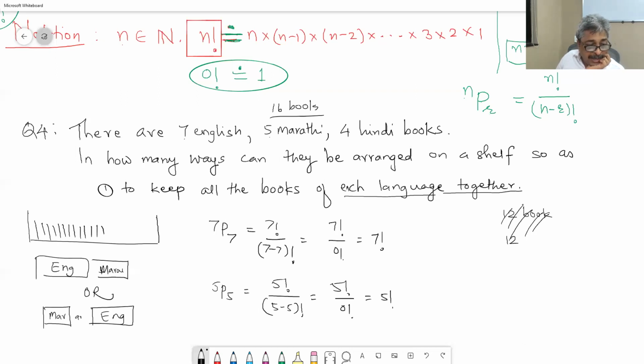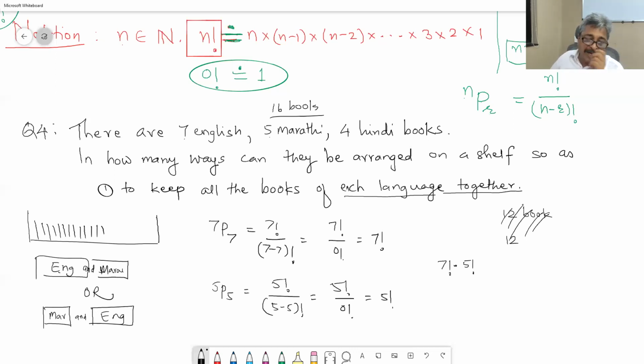So here I am using and, here I am using and. English, how many ways can I arrange? 7 factorial. And Marathi, 5 factorial. And suppose only 2 languages, then this is one way of doing it.